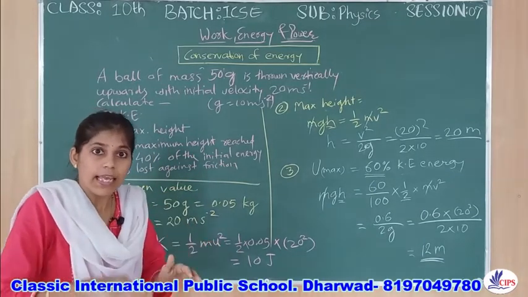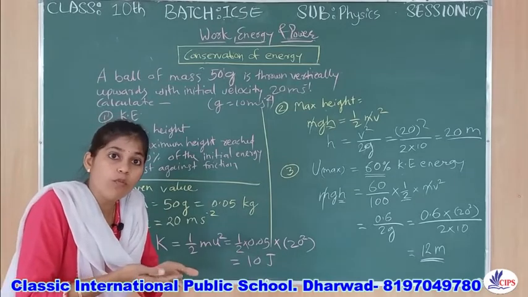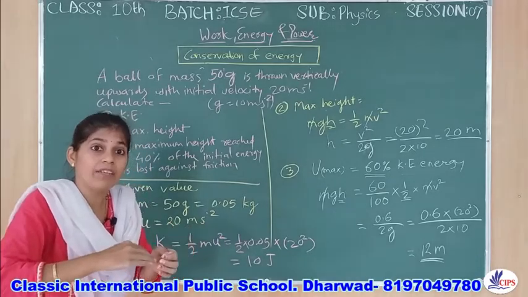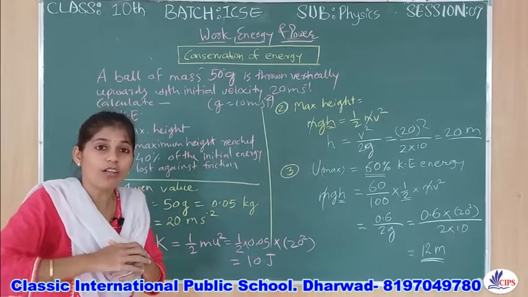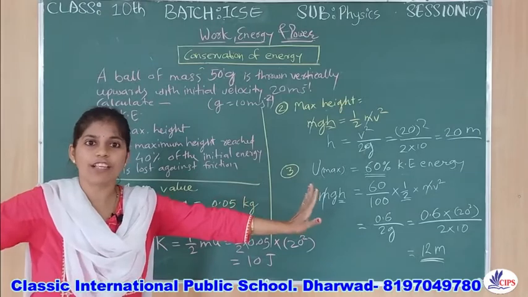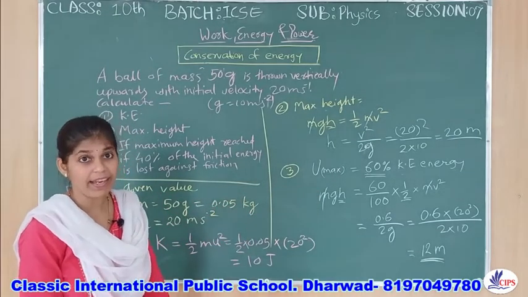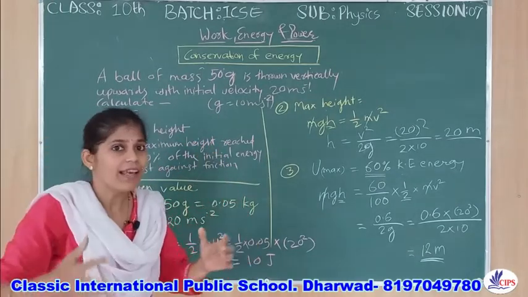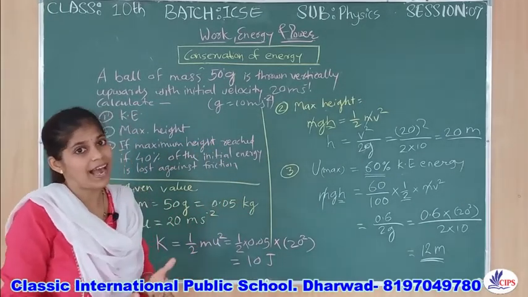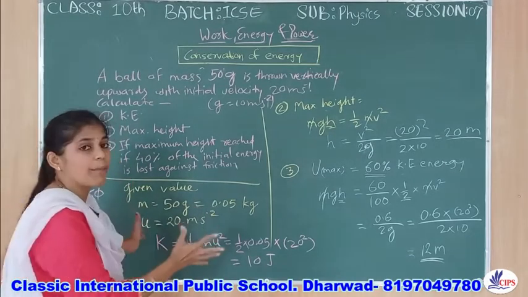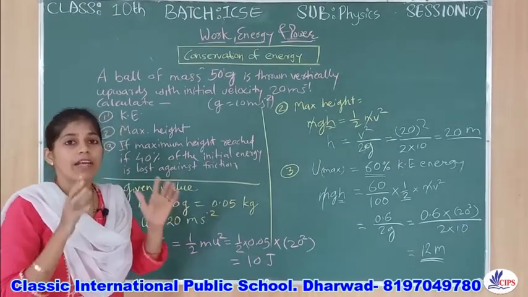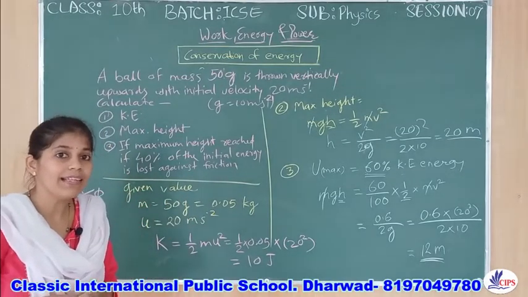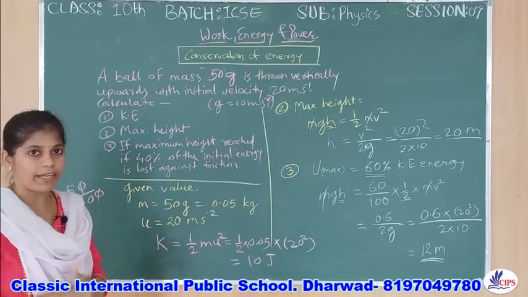Obviously, if there is loss of energy, the object will move slowly, or if more force is resisting it, at that time it will attain only minimum height, not the maximum. If there is no resistance force, it may gain maximum height. If there is some resistance force, like more air, in that case its height may reduce. So this is the example they have given. Whenever you get any kind of numerical, you need to read it very carefully, and solve it according to exactly what they ask you.